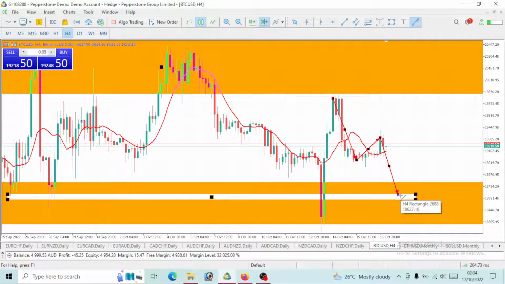Then we can enter to go long, or we can wait for it to drop further down to about 18,400. And if you want to grab it at 18,600, then fine, let it get there. Then we can go long and try to grab it at around 20,000 as our take profit. So this week, for BTC, we would be expecting a bearish move first. After the bearish move, price will correct itself by giving us that bullish move to grab our take profits for the week.